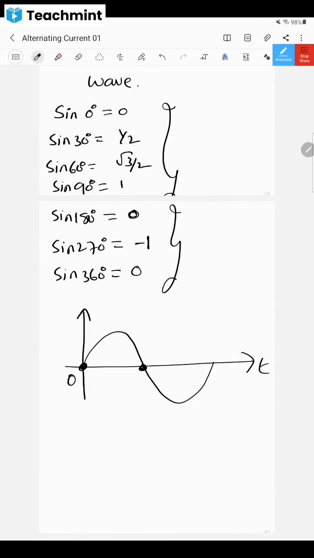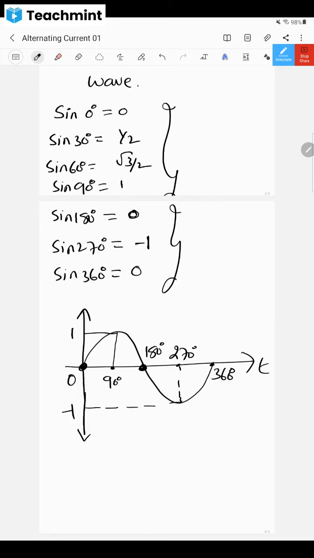So now, here it is 0, here it is 90 degrees. Sine 90 is 1. Look at this, this is 1. Sine 180 degrees is 0. Now sine 270 degrees, look at this, it has come to -1. This is the value of -1. Again, sine 360 degrees has become 0.